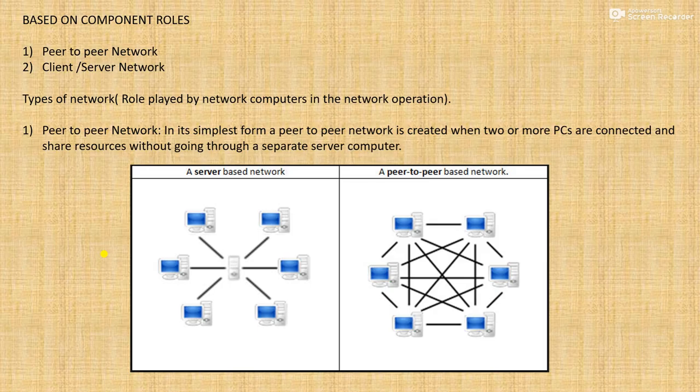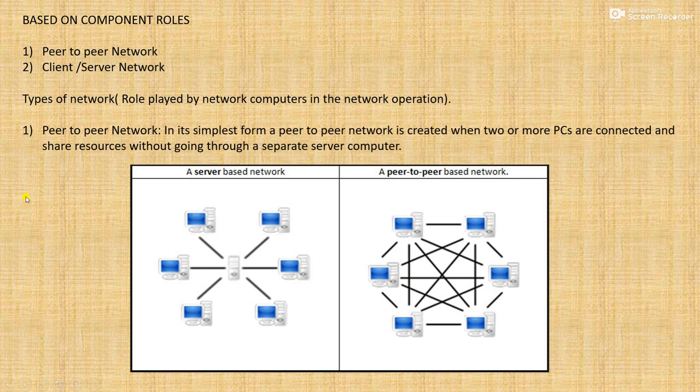Now let's see, based on the component roles, two things are also there, that is peer-to-peer network and client-server network. So types of networks basically means the role played by a network computer in network operation. Peer-to-peer network means, in its simplest form, a peer-to-peer network is created when two or more PCs are connected and share resources without going through a separate server computer. Basically each computer is connected to the other computers. Now you can see this is a peer-to-peer based network.